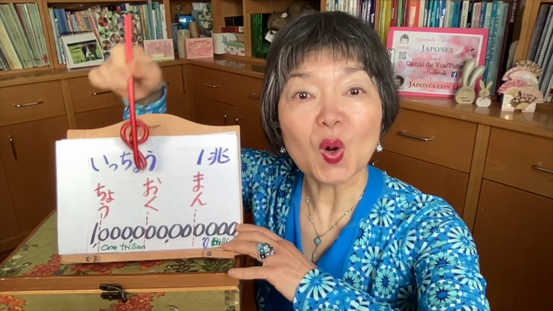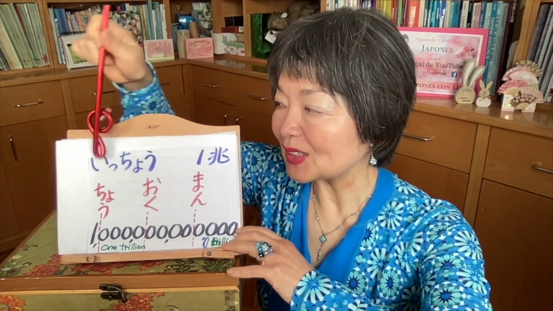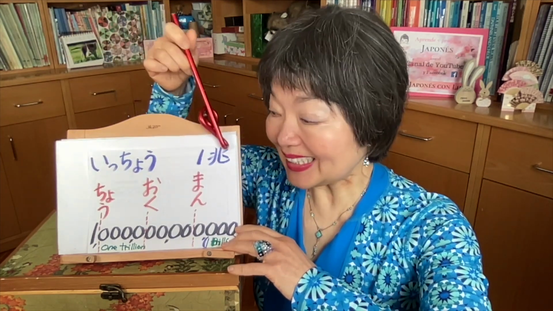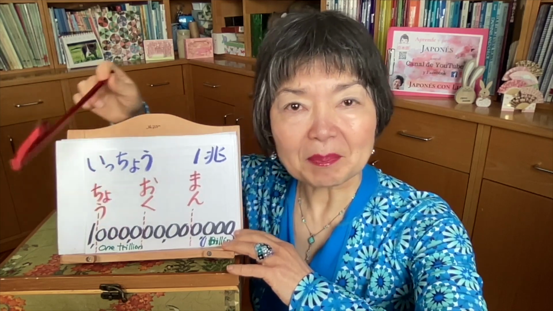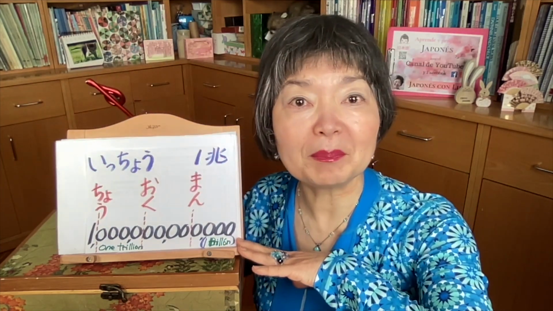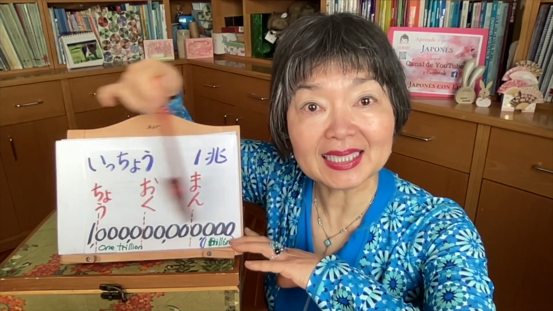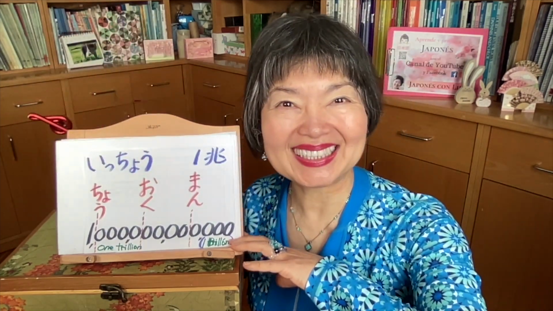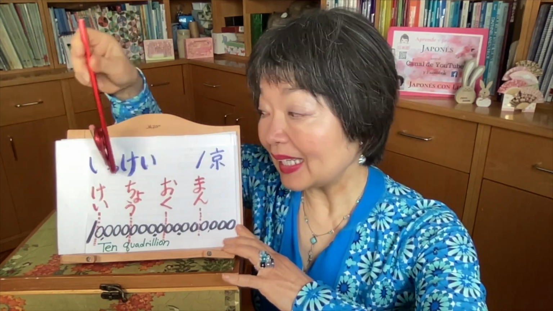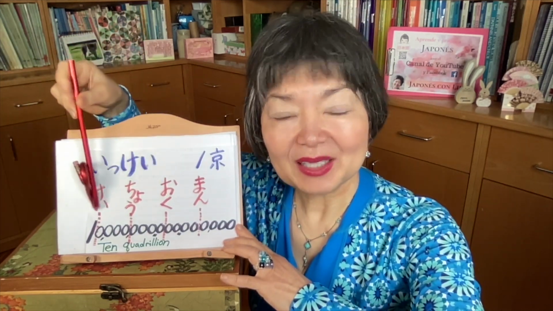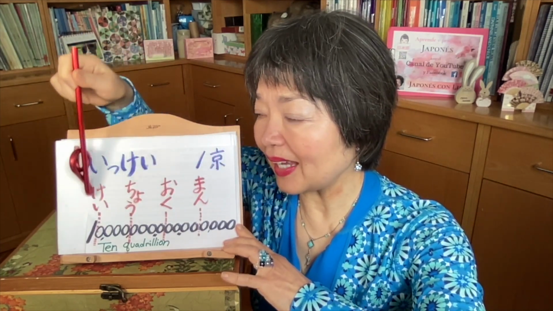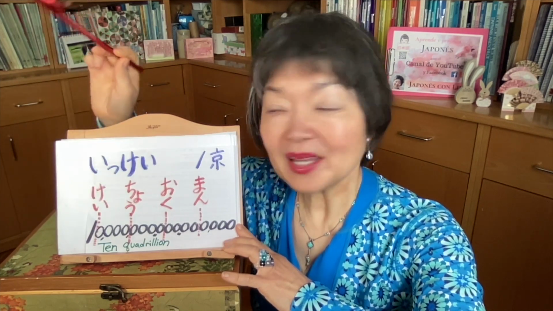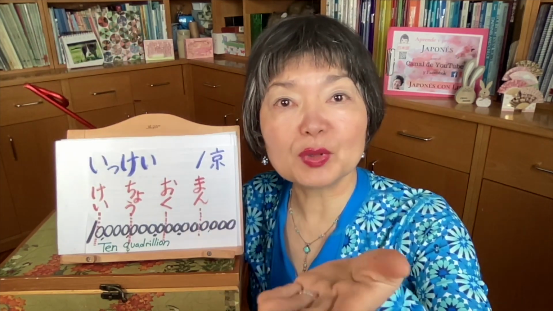Anyway, I want to teach you how to change the numbers in each 4. The first, man, oku, and the next, cho. Cho with this kanji. So, icho. Icho means in American English, 1 trillion. But, for example, in Spanish, they say 1 billion. The same number. After cho, kei. So many zeros, and I nearly have never heard of this kei. But kei is maybe the computer world.